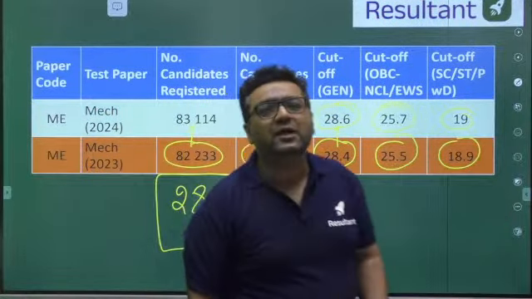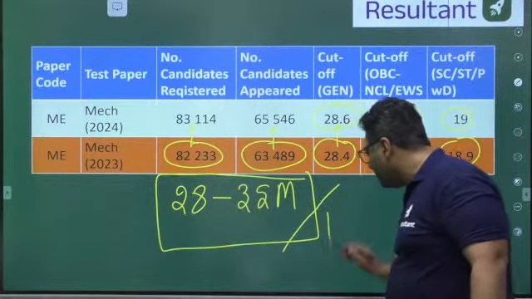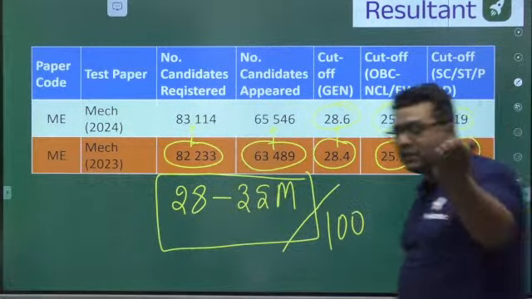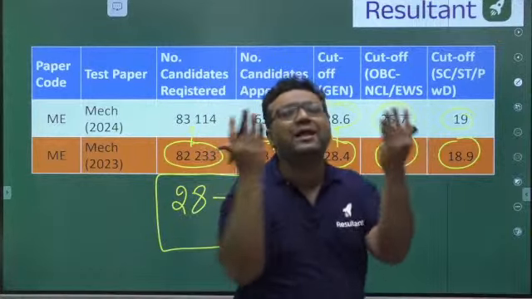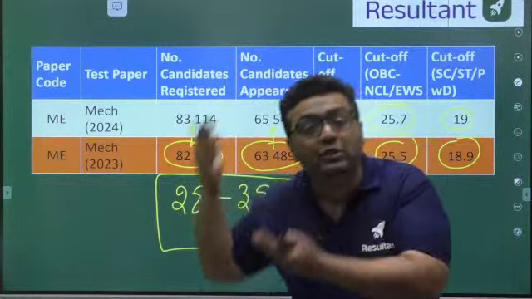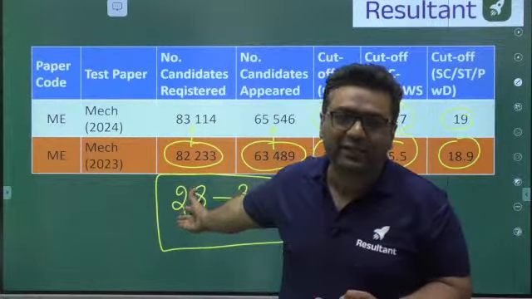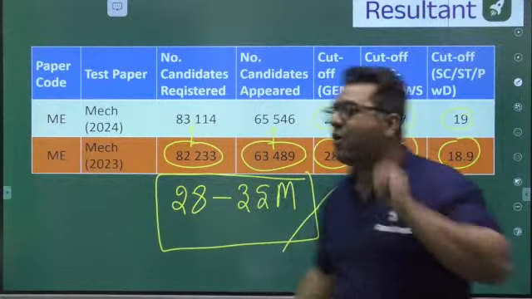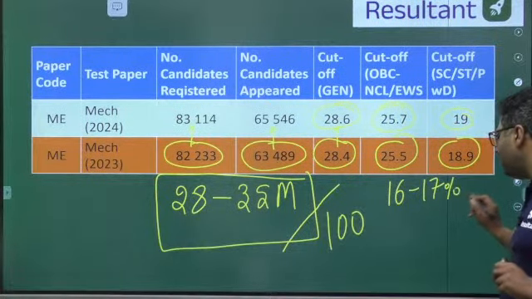You may be thinking, sir, 28 to 35, it is not high. It is out of 100. So you can see they are not even asking you for 40%. In your colleges, to pass, you have to score at least 40 marks. In your schools, you have to score at least 33 marks. Here, the percentage required is very, very less. But still, only 16 to 17% students are able to qualify the GATE exam.